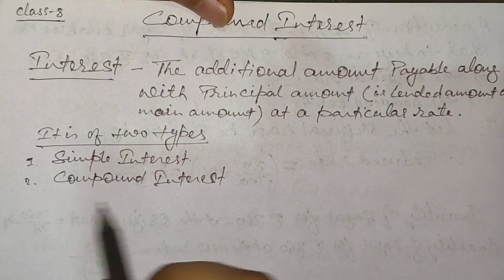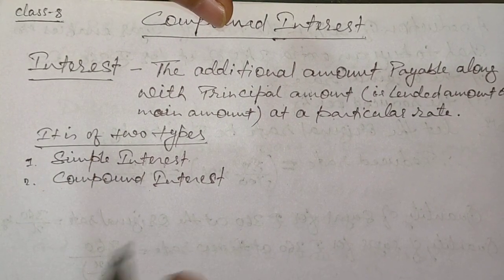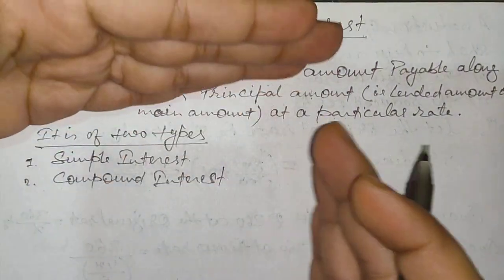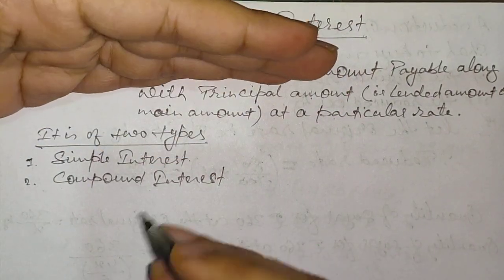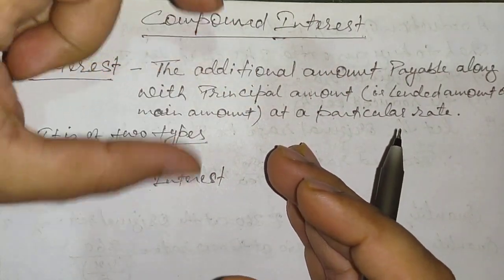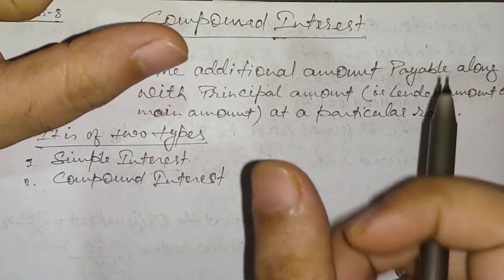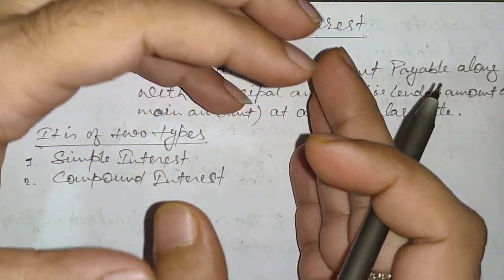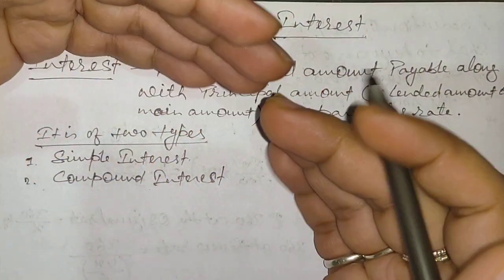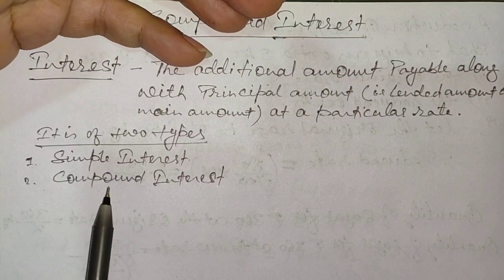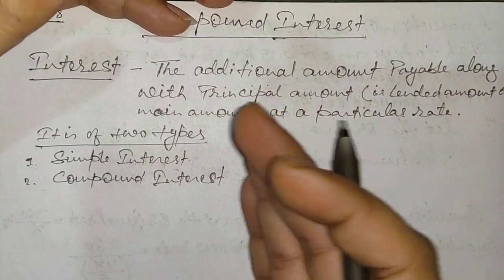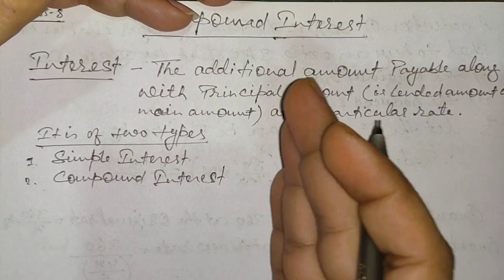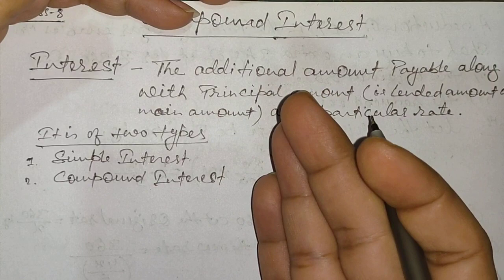Let us first focus on the term compound. Compound means anything which is made up of two or more things. Like we have compounds in chemistry, the formation of a compound with the combination of the atoms of different elements. So here also focus like that only, compound. It means you are going to add the interest for different years, and you are not going to get the same interest for different years. You are going to get different interest for different years.